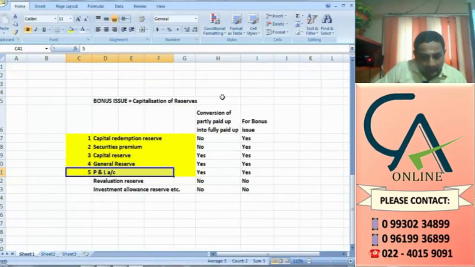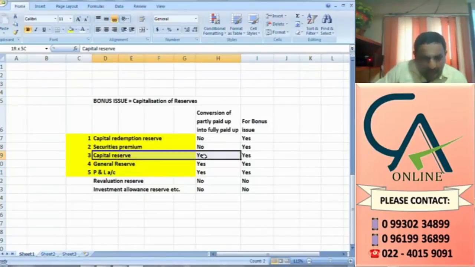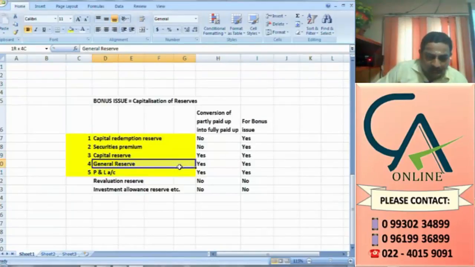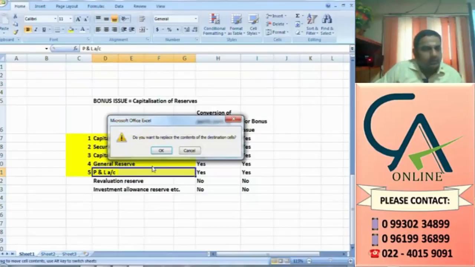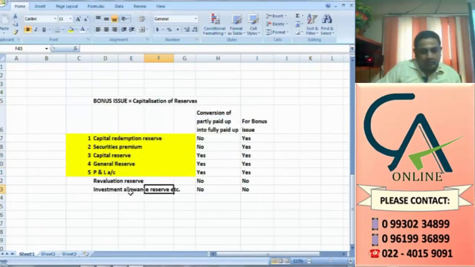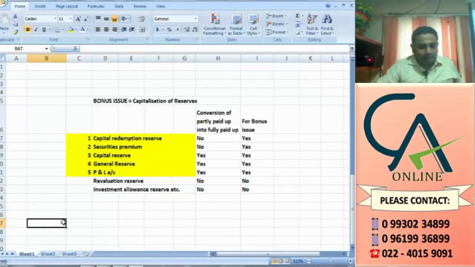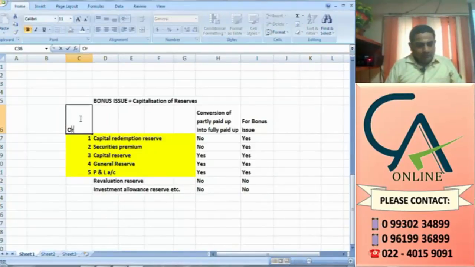Similarly, when you go for converting partly paid up into fully paid up, first you should use capital reserve. If that is not sufficient, general reserve, and if that is not sufficient, you should go for P&L. That is the order in which we need to use. So, make note of this somewhere. This is the order of usage.